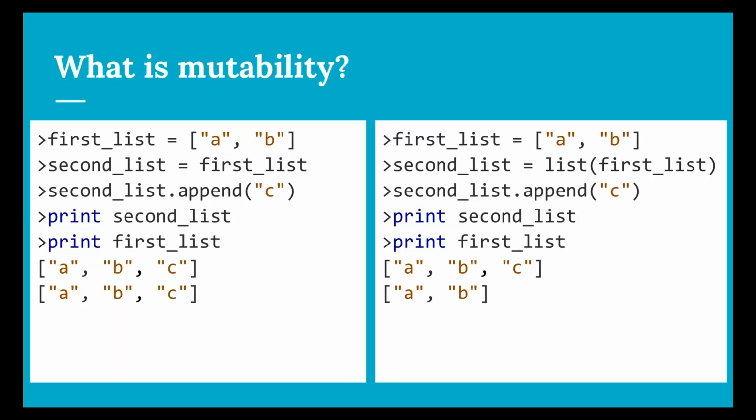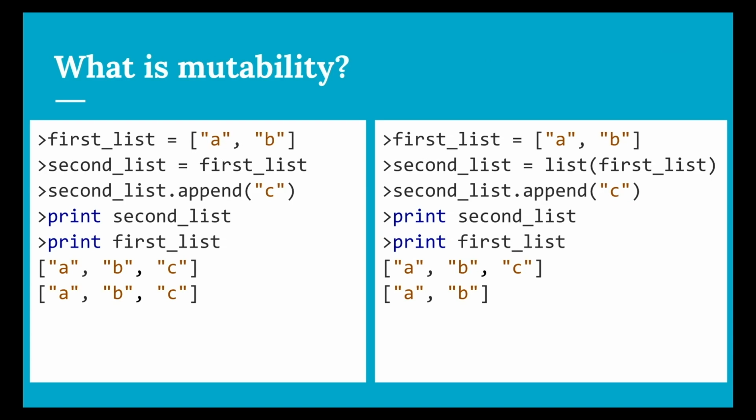In our first example on the left, written in Python, I create a list, then assign that value to 2 different variables, first list and second list. And then I try to change second list. When I print them both, you can see that they're both changed. Those things point to the same list.